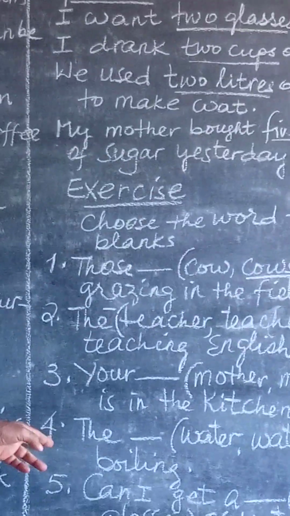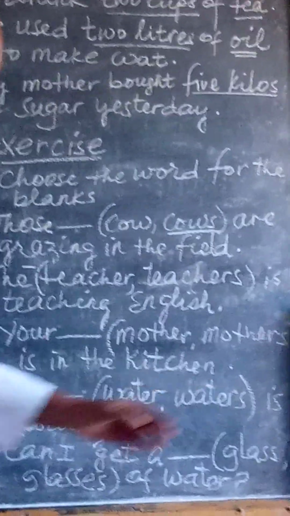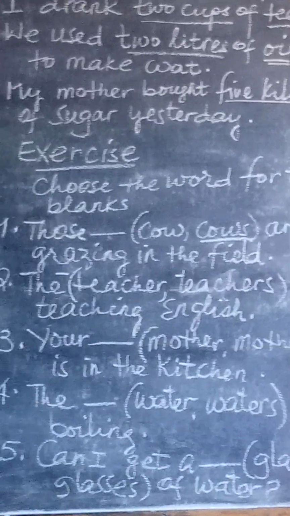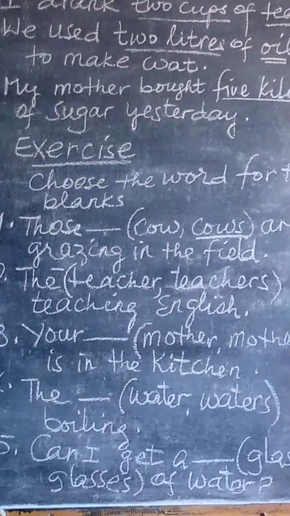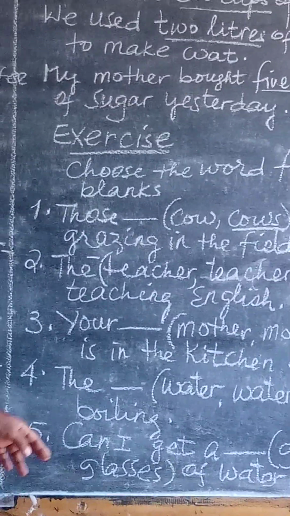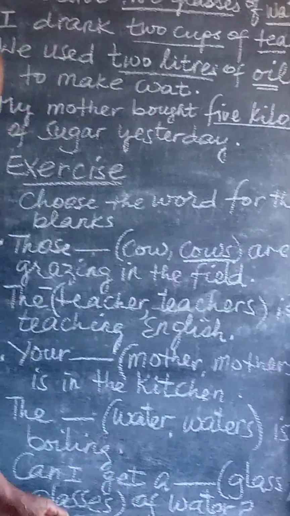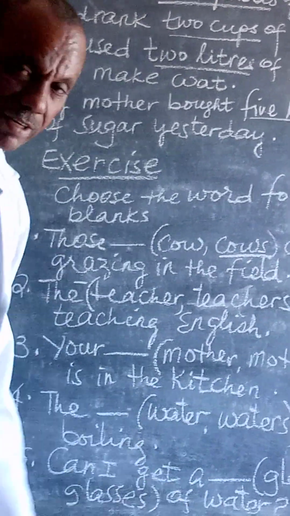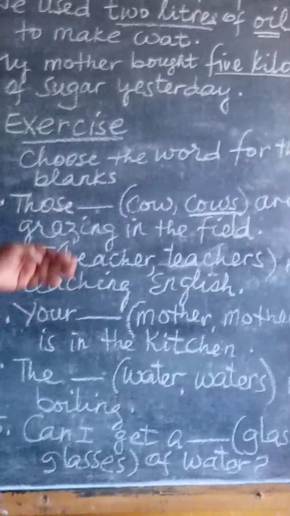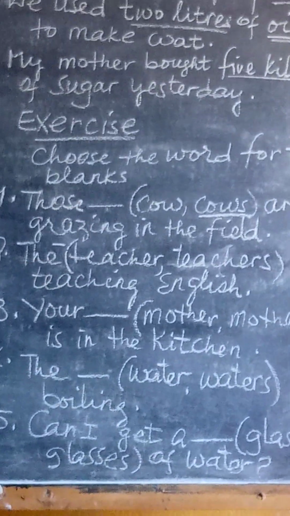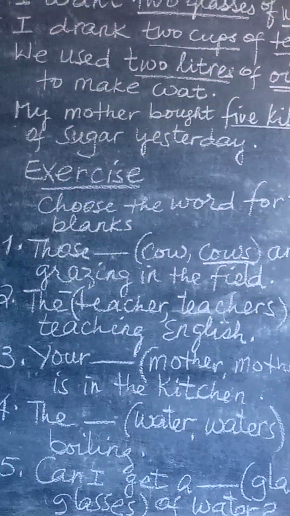Number 4, the (water/waters) is boiling. You know what, water or waters? Number 5. Can I get a (glass/glasses) of water? Then I want you to choose the correct word from the bracket, and I will see it next.